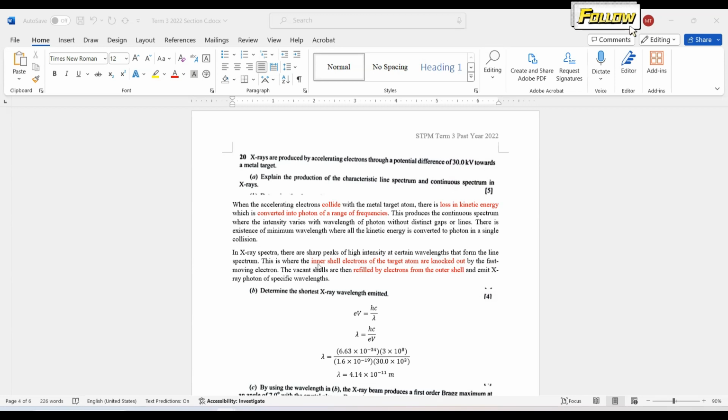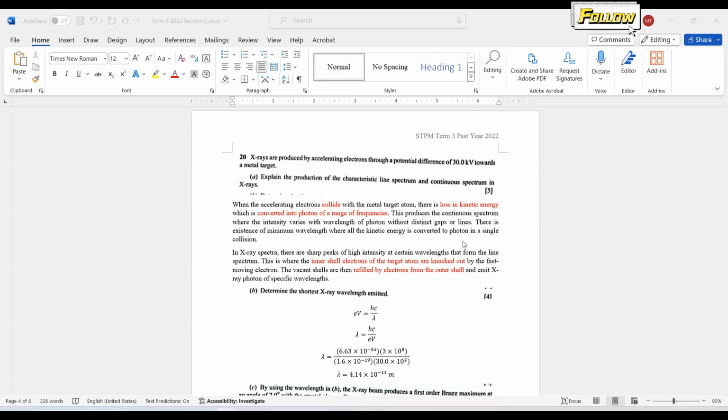This is where the inner shell electrons of the target atom are knocked out by the fast-moving electrons, and then the vacant shells are refilled by electrons from the outer shell and emit X-ray photons of specific wavelength. Those points are learned in the syllabus, so do the revisions and you should be able to answer this question. So next question, determine the shortest X-ray wavelength emitted.